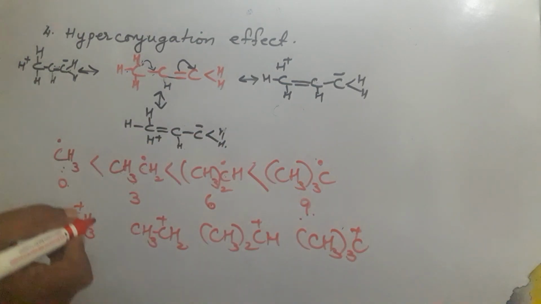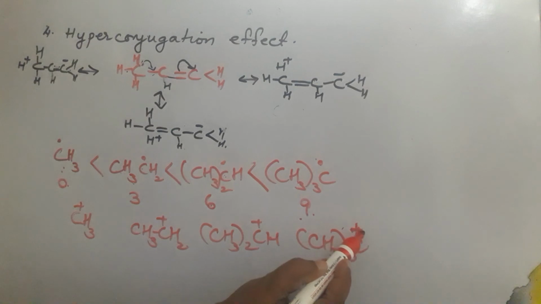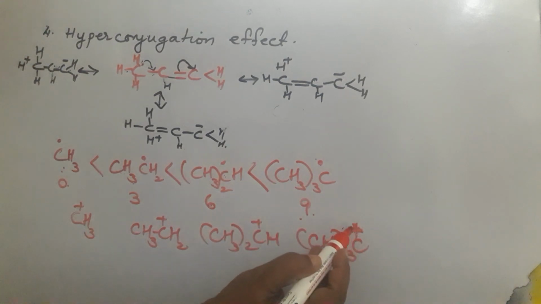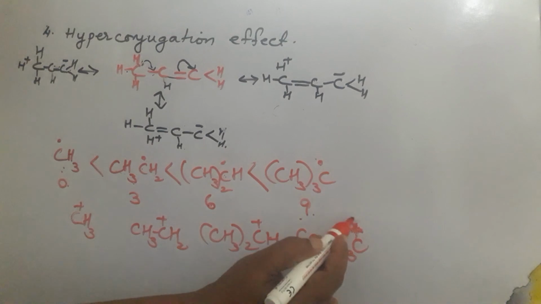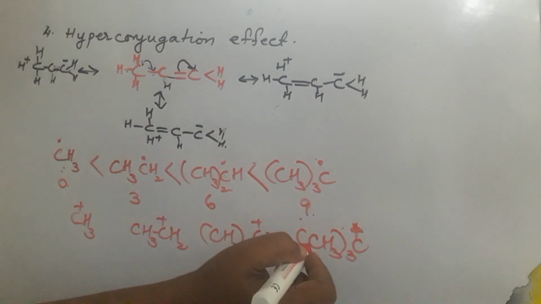Let us see which is more stable. If the magnitude of the positive charge increases, it will be less stable. If the magnitude of the positive charge decreases, it will be more stable.